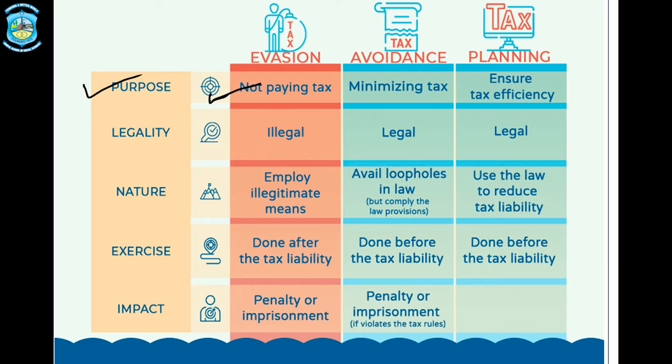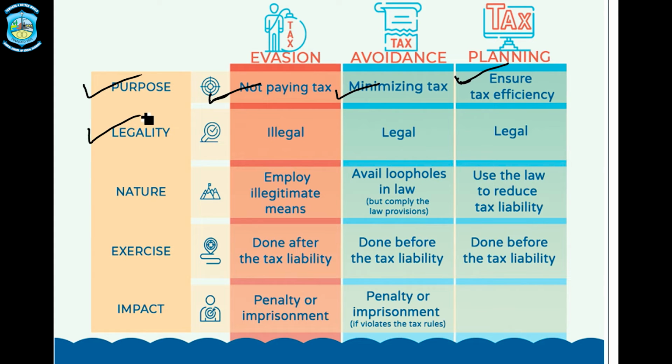What is tax avoidance? The purpose of tax avoidance is minimizing the tax, but again by taking advantage of loopholes, deficiencies, drawbacks of a particular act. And what is tax planning? The purpose of tax planning is to ensure the tax efficiency of a person. Again, it is a moral, legal and allowed process.